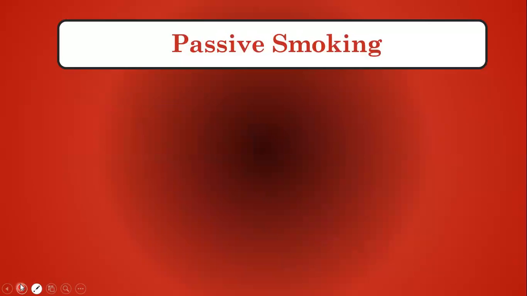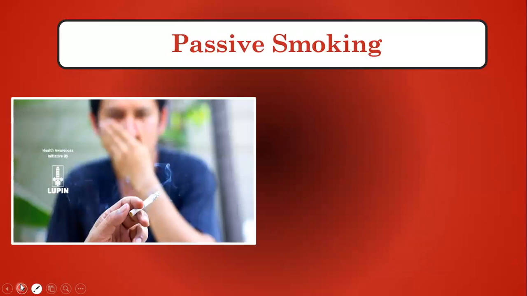Here children, what is passive smoking? Now you can see in this picture, the person who is coughing or who is keeping a hand on his nose is not smoking. The other person is smoking, and when the other person is sitting beside a person who is not smoking, the smoke which is emitted from the cigarette of the person who is smoking also harms the person who is not smoking.